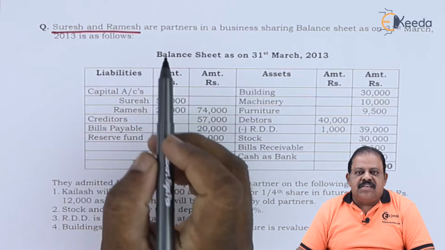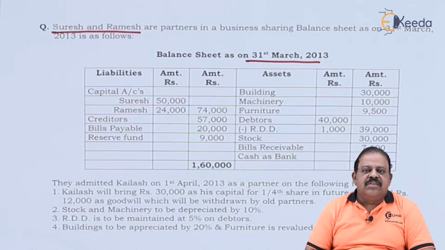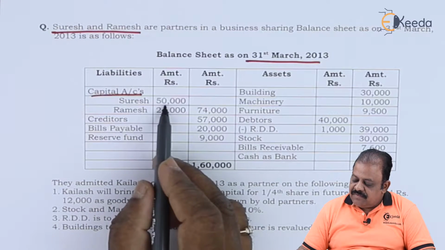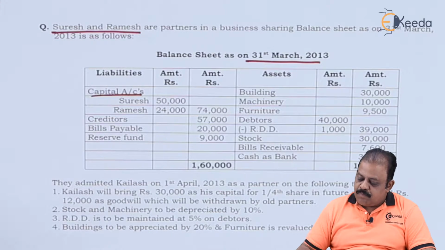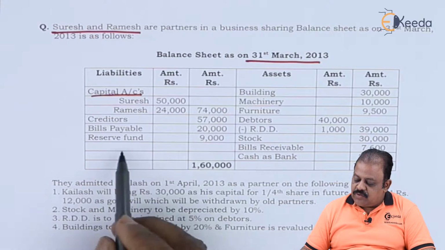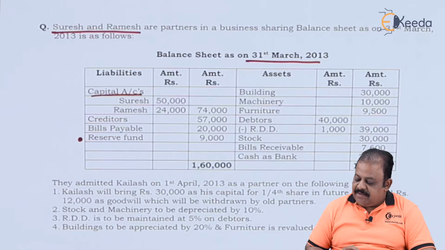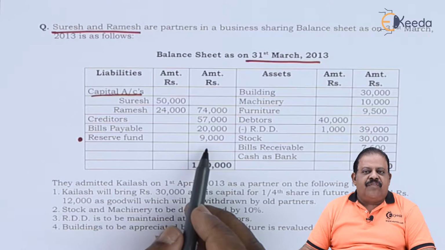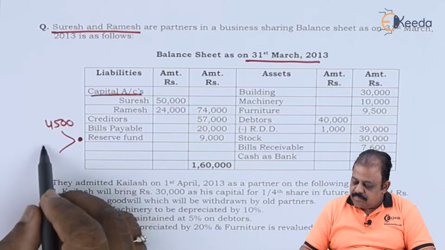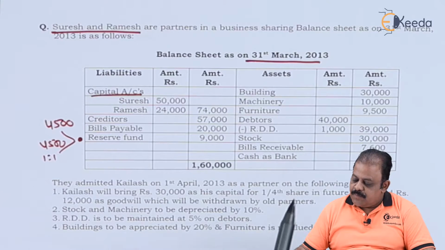Suresh and Ramesh are partners in a business. They are given their balance sheet as on 31st March 2013. Capital account of Suresh Ramesh 50,000, 24,000. Creditors 57,000. Bills payable 20,000. Reserve fund 9,000. This reserve fund will be divided in their profit sharing ratio, that is equal ratio 1:1, that is 4,500 each.